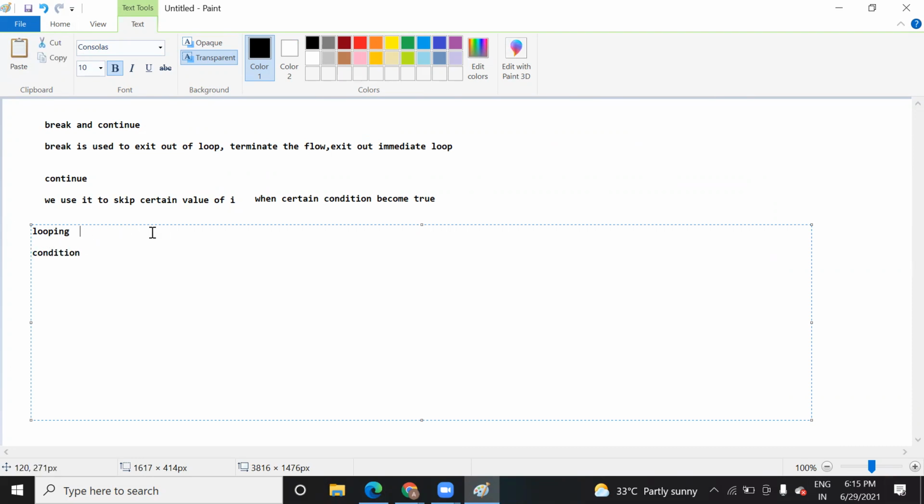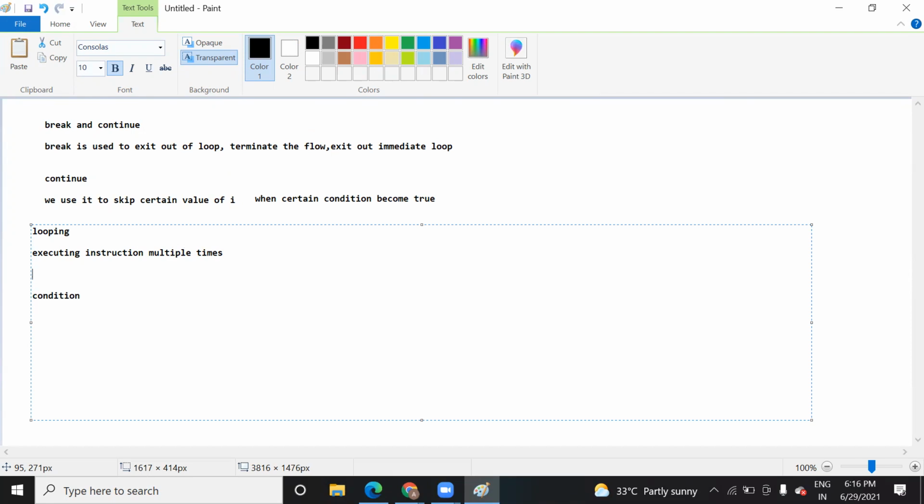And what do you mean by looping? Looping in the sense executing an instruction multiple times. With the help of looping, you can execute an instruction as many times as you want. I will tell you the syntax and everything.